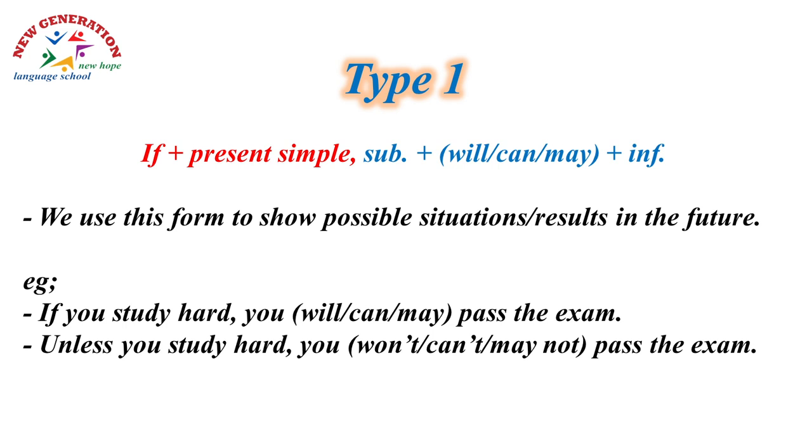The second example, and that shows the negative form. Unless you study hard, you won't, you can't, you may not pass the exam. Unless means if not, and when you use unless, the following sentence is always in the affirmative or the positive form. Do not use unless with not. Don't forget that.